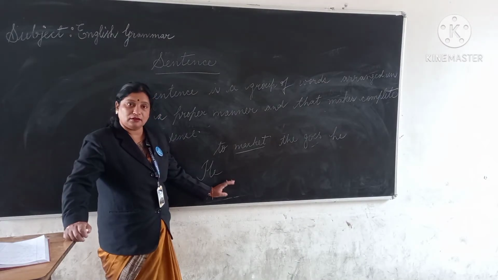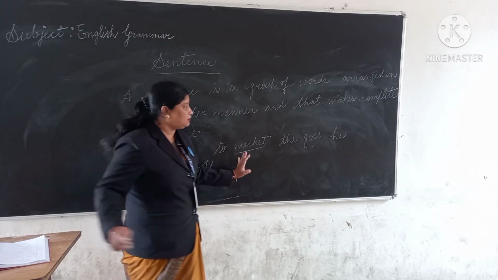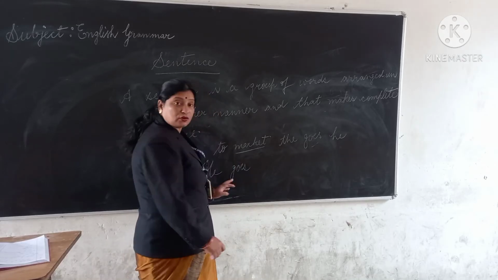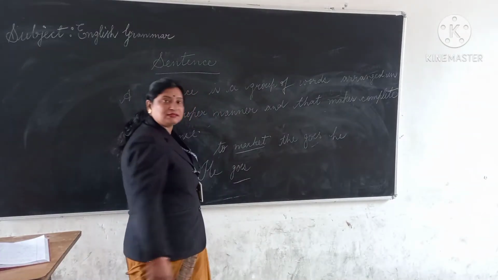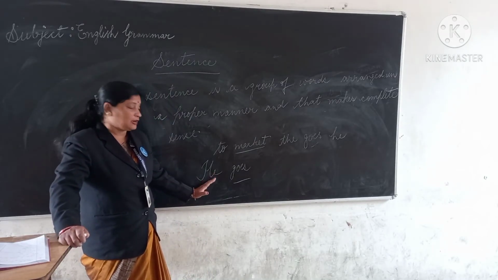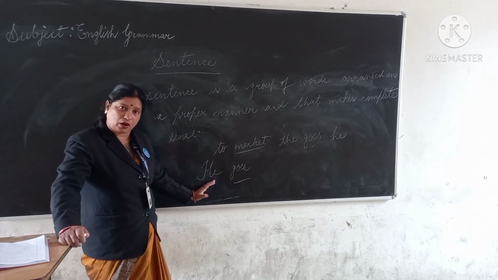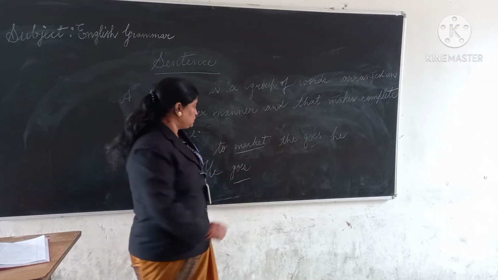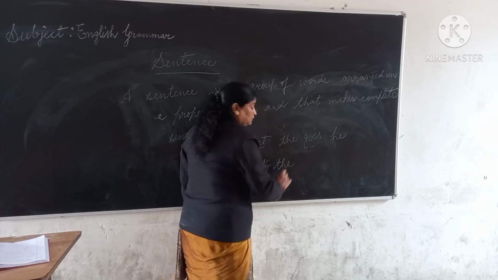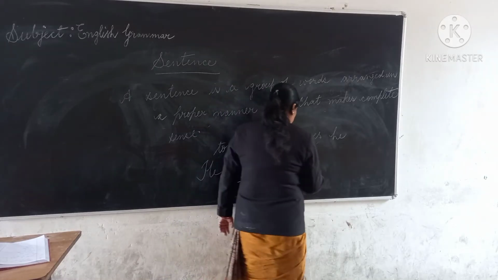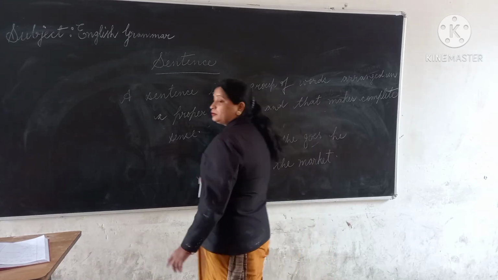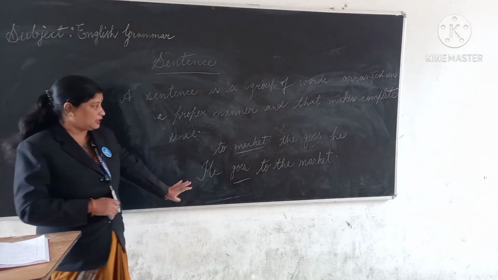This is the beginning. Then goes, this is an action verb. The naming part can be a noun and it can be a pronoun. And then goes, and afterwards we will write here to the market. To the market.